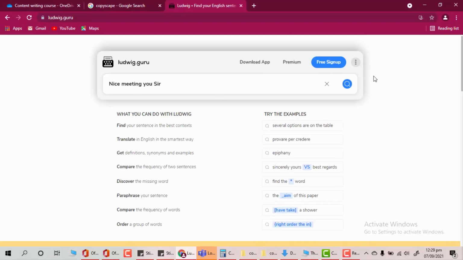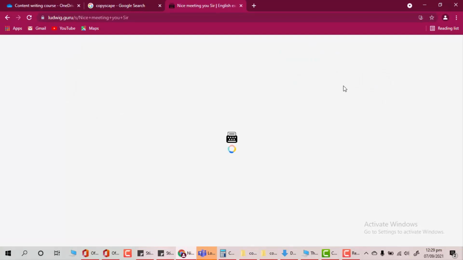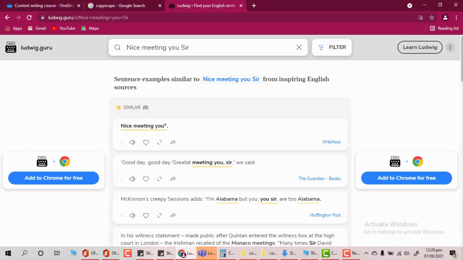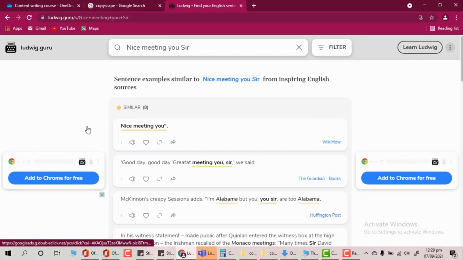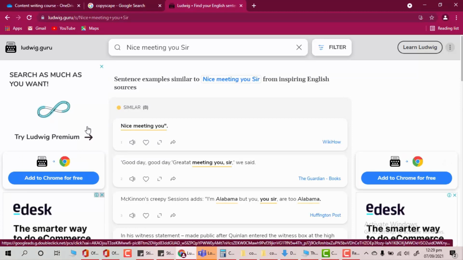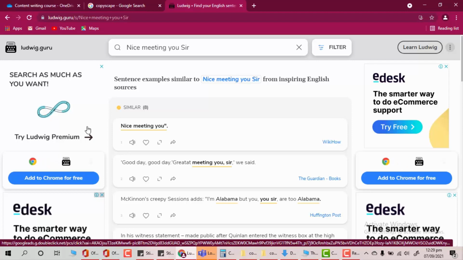So I search it on Google and let's see what happens. Here it tells me how other people have used the same sentence in whatever work they were publishing.